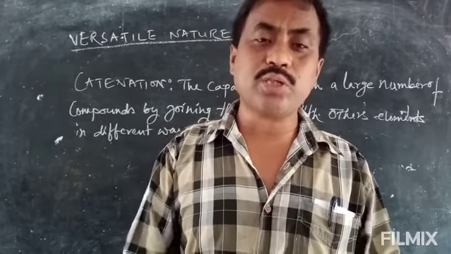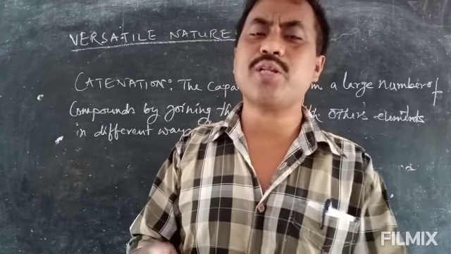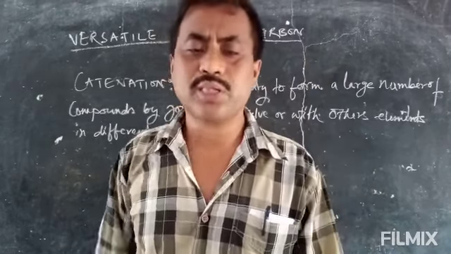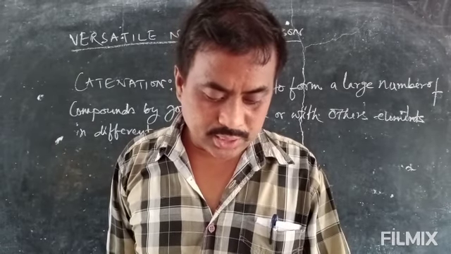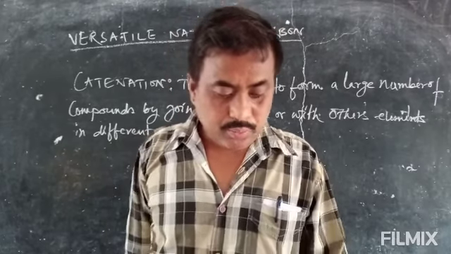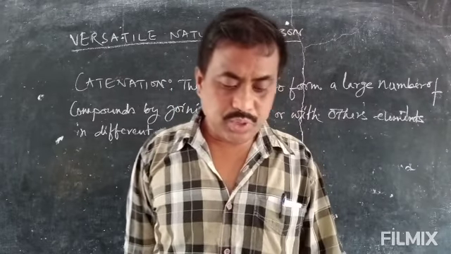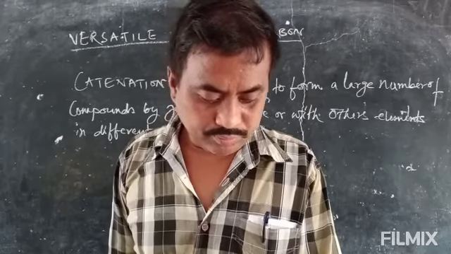Like this, in different ways you can join. This joining in different ways gives different compounds which differ in properties. Such a property is what we call catenation. So catenation is an important thing which gives a large number of molecules by the carbon compounds.